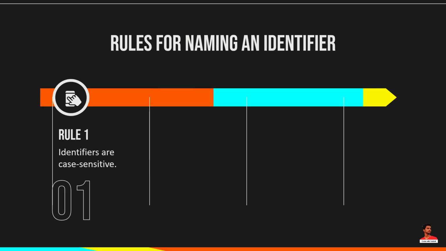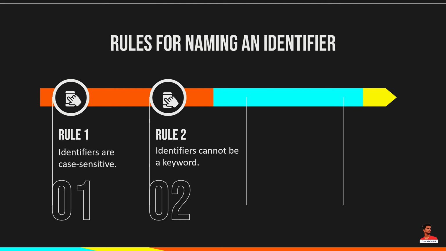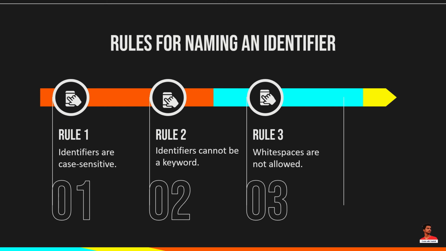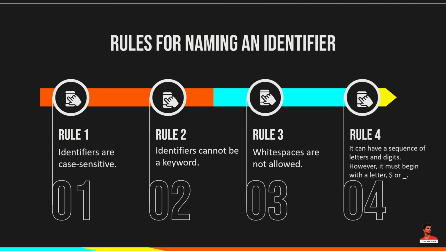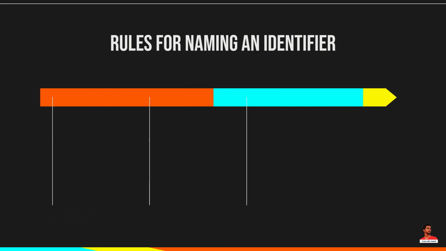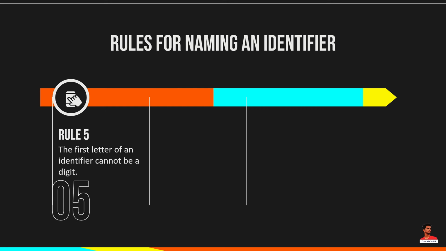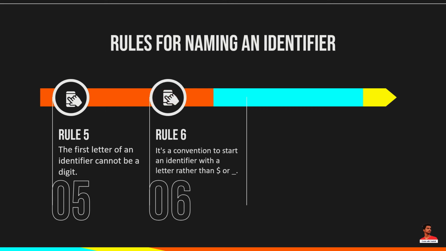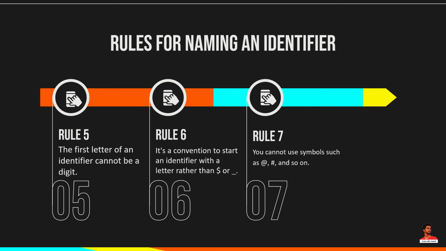Identifiers are case sensitive. Identifiers cannot be a keyword. White spaces are not allowed. It can have a sequence of letters and digits. However, it must begin with a letter, dollar, or underscore. The first letter of an identifier cannot be a digit. It's a convention to start an identifier with a letter rather than dollar or underscore. You cannot use symbols such as @, and so on.